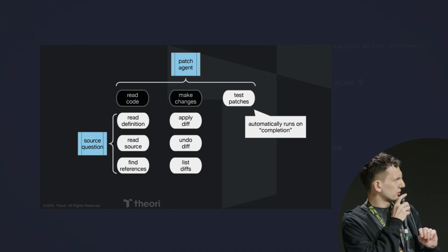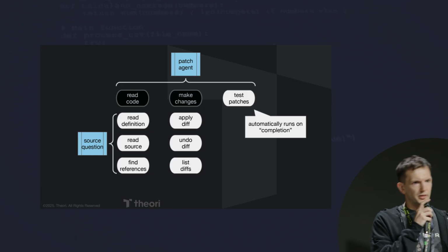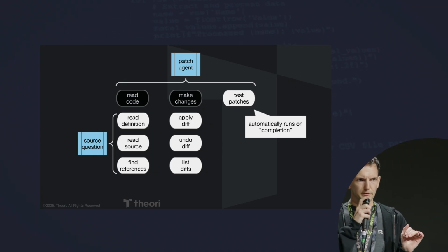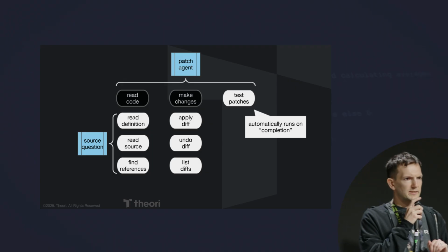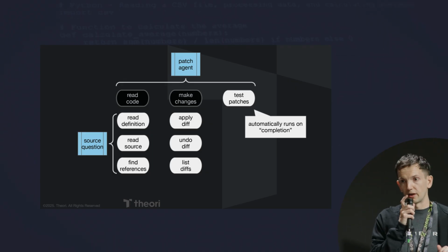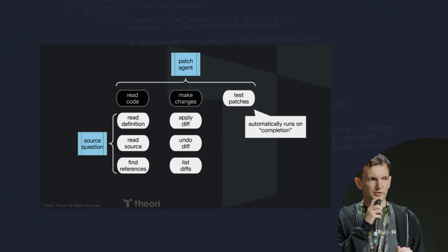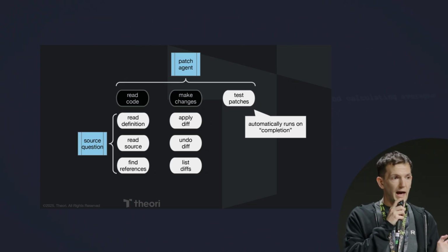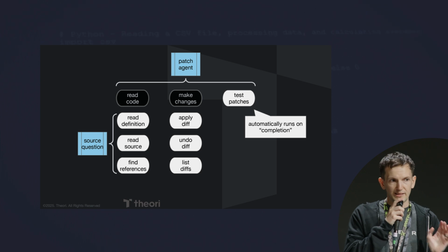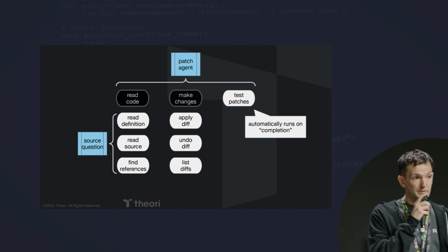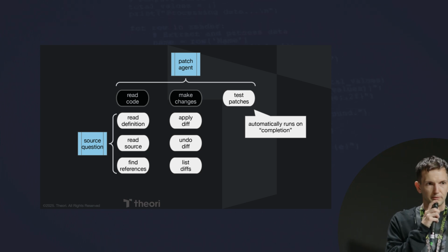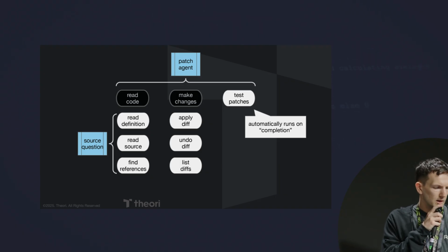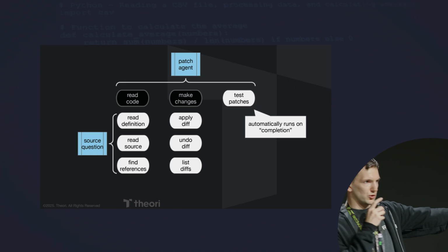And for reading source code, we don't do the thing that some tools do where it's like, I'm going to read a file or a few lines of a file. We prefer to do static analysis. Say our agent wants to read the definition of foobar. I'm going to run every tool I have in my toolbox to find the proper definition of foobar, and I will give it to the agent. I'm not going to let it try to browse the code base because that's a hard problem, and I can solve that statically.